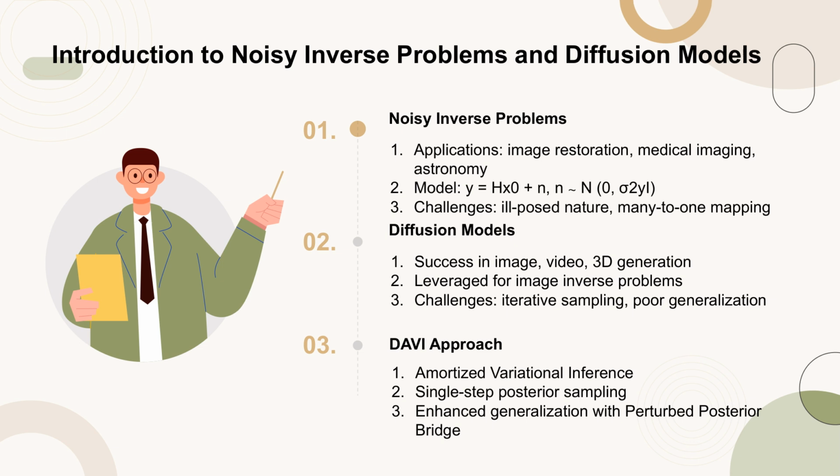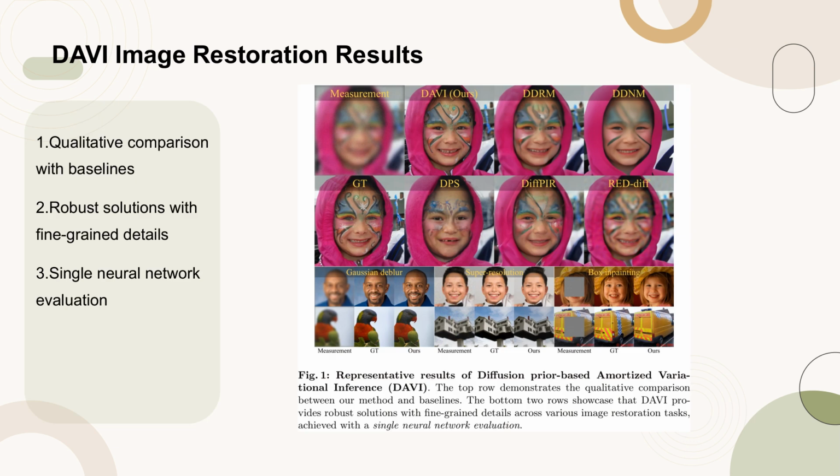To address these issues, we introduced diffusion prior-based amortized variational inference, DAVI, which enables efficient single-step posterior sampling and improved generalization. Figure 1 presents the representative results of DAVI. The top row illustrates a qualitative comparison between our method and existing baselines. The bottom two rows highlight that DAVI delivers robust solutions with fine-grained details across diverse image restoration tasks, all achieved through a single evaluation of a neural network.